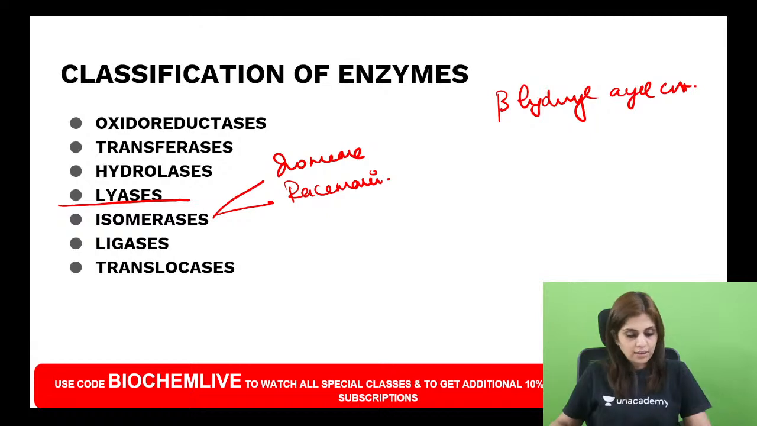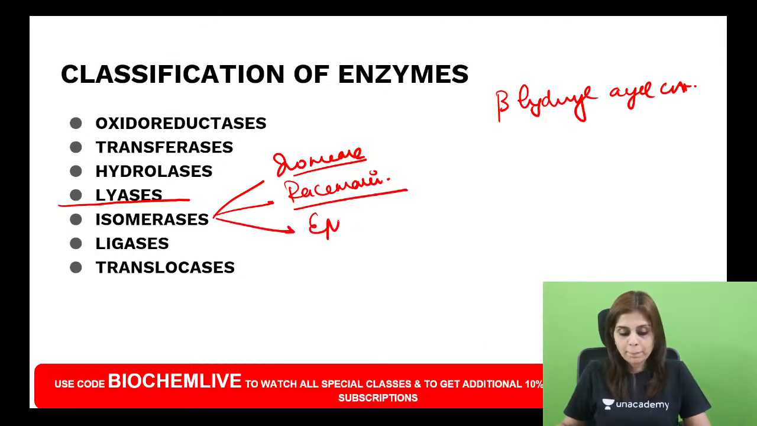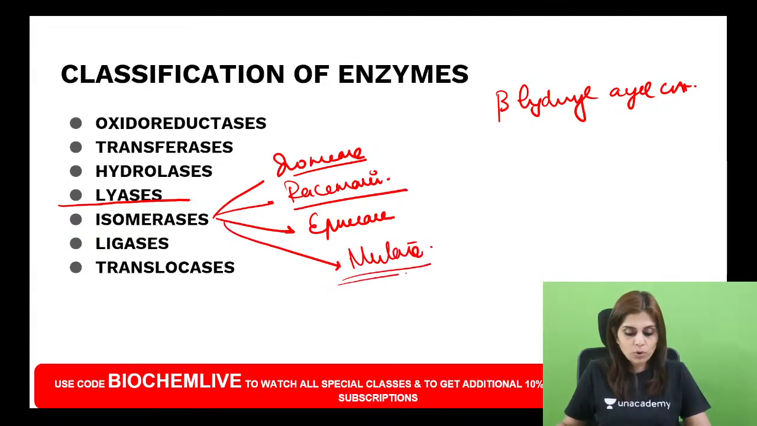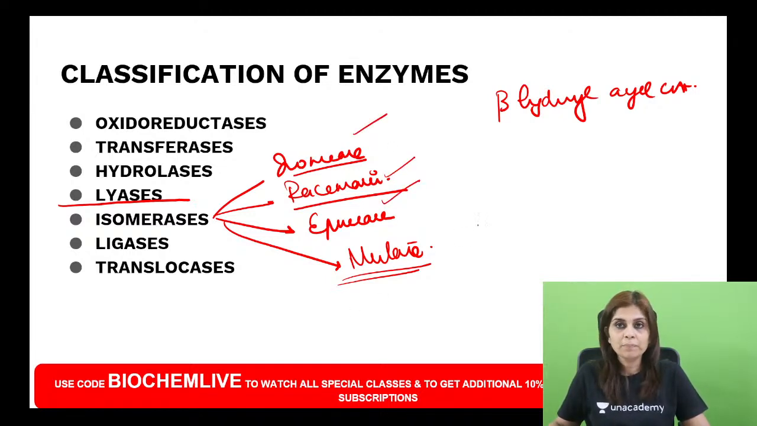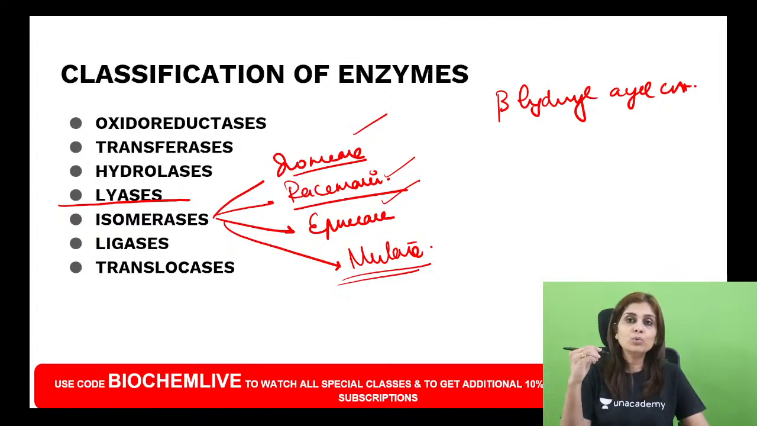Okay. So that's about isomerases. So what are the examples of isomerases? Racemase, epimerase, mutases. So can anyone tell me what is a mutase? We know about isomerase, we know racemase, we know epimerase. What is a mutase? Mutase shifts a group from one carbon atom to another.